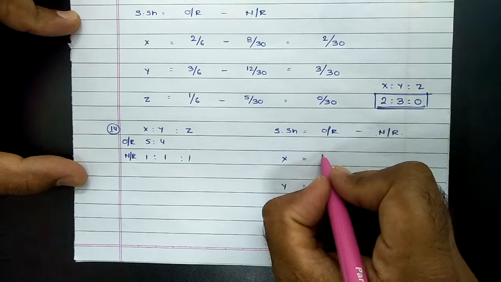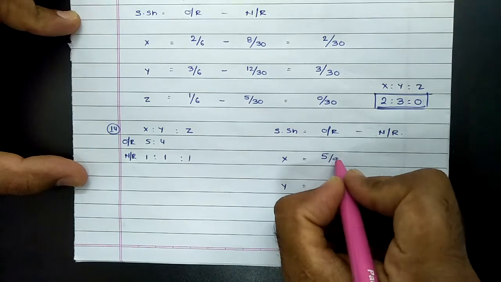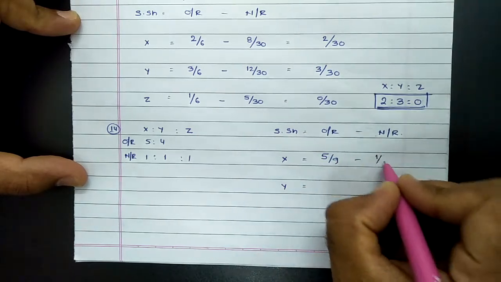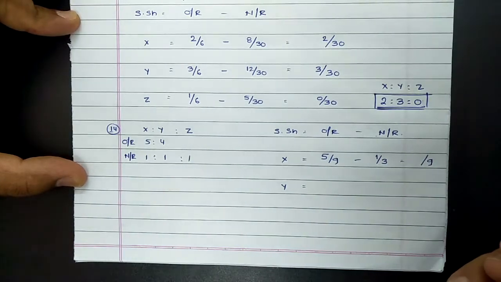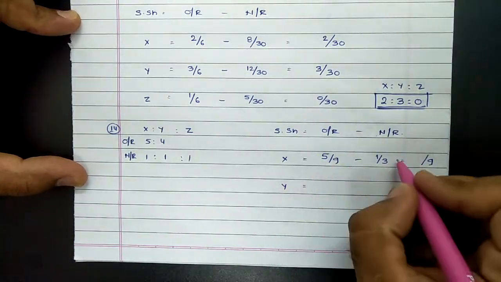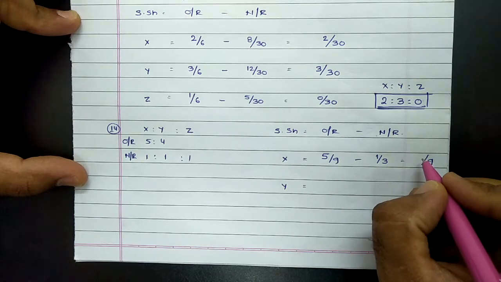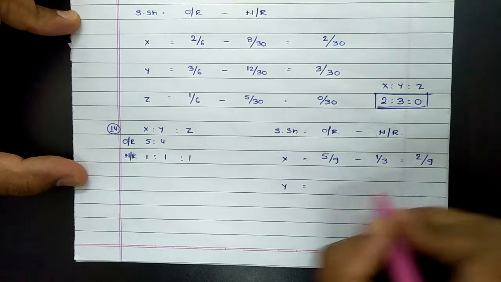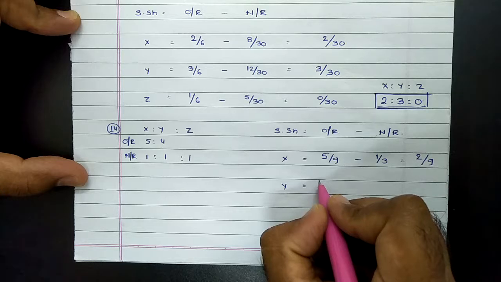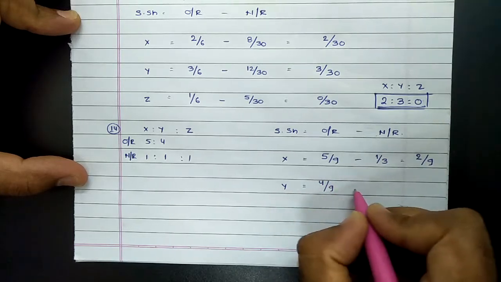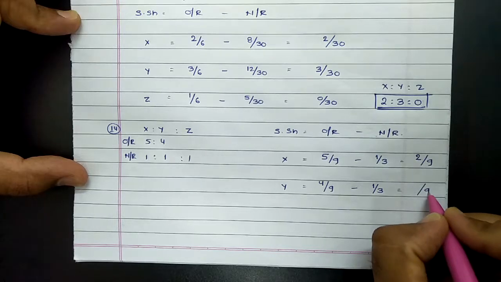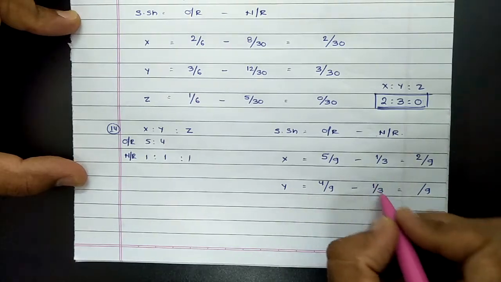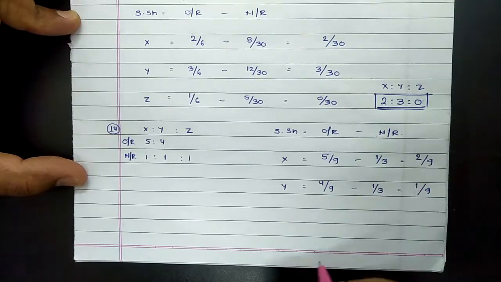So for X, old ratio was 5/9 minus new ratio 1/3. If we simplify it, LCM comes to 9, so it comes to 5 minus 3, that will be 2/9. For partner Y, old ratio was 4/9 minus new ratio 1/3. Again LCM comes to 9. So 4/9 minus 3/9, that means 1/9.